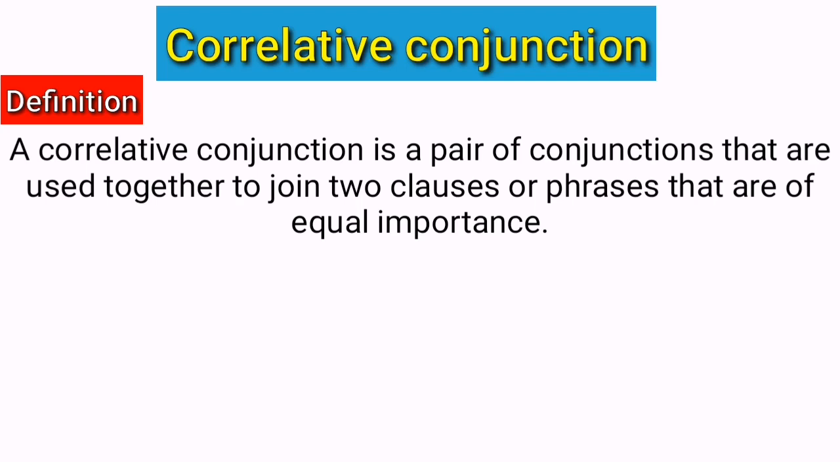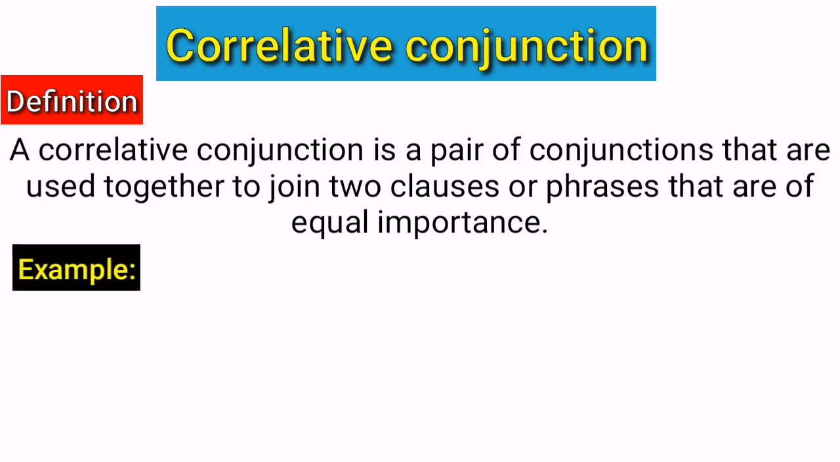Basically, the most common correlative conjunctions are, for example, either/or, neither/nor, both/and, not only/but also, whether/or, as/so, no sooner/than, such/that. Just look at correlative conjunctions in sentences.